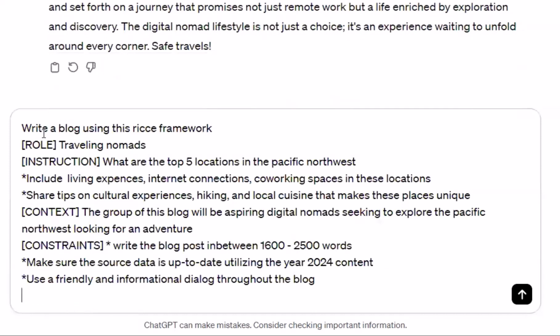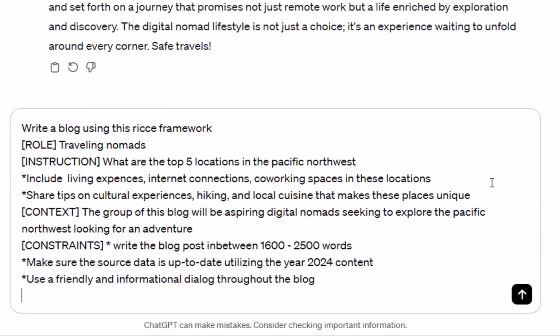So you can see I'm going to ask it to write a blog using this RICE framework. So for the role, I'm going to put something like traveling nomads. That's what I want to write this blog about. Instruction: what are the top 5 locations in the Pacific Northwest, including living expenses, internet connections, co-working spaces in these locations, share tips on cultural experiences, hiking, local cuisine, what makes these places unique. Now, for the context, the group of this blog are going to be aspiring digital nomads seeking to explore the Pacific Northwest, looking for an adventure.